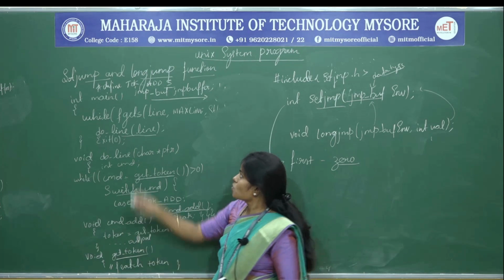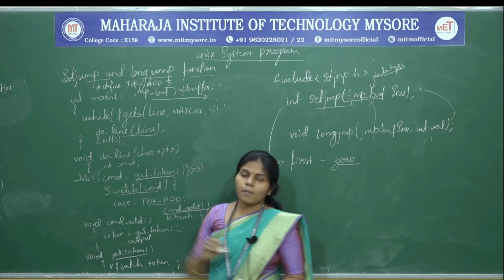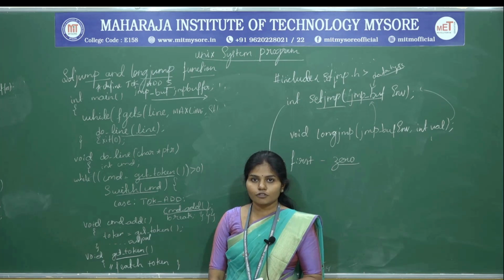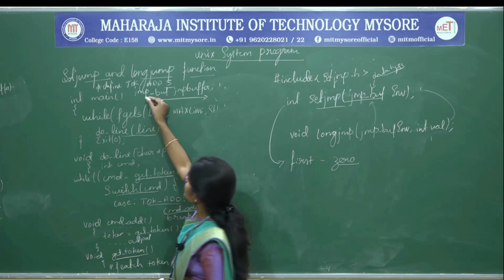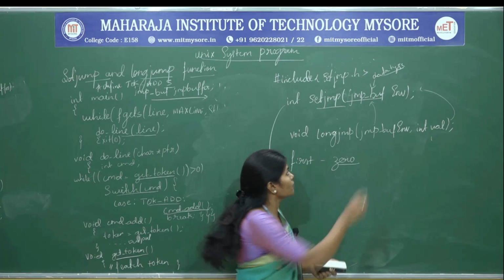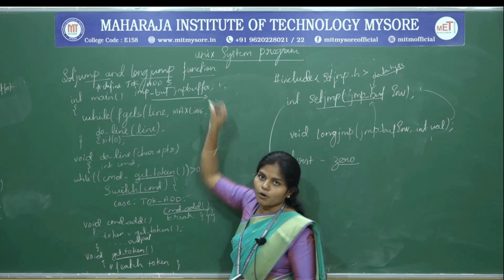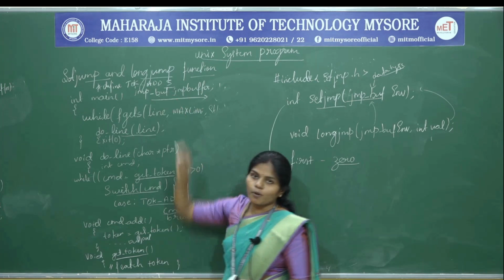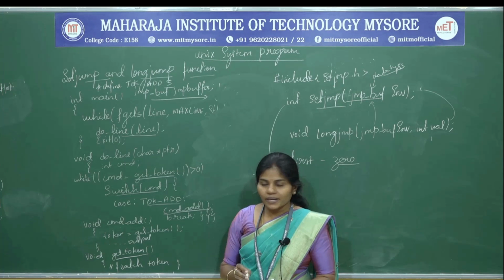The program starts with the hash define of the token add, and the maximum value we have given is 5. Next we have to make use of the buffer, and I am going to make that buffer global. That is the jump buffer. For the env variable, we are going to make use of the jump buffer. That is the name of the buffer. Next, what is the type? jmp_buf. This type is supported in the Unix operating system.